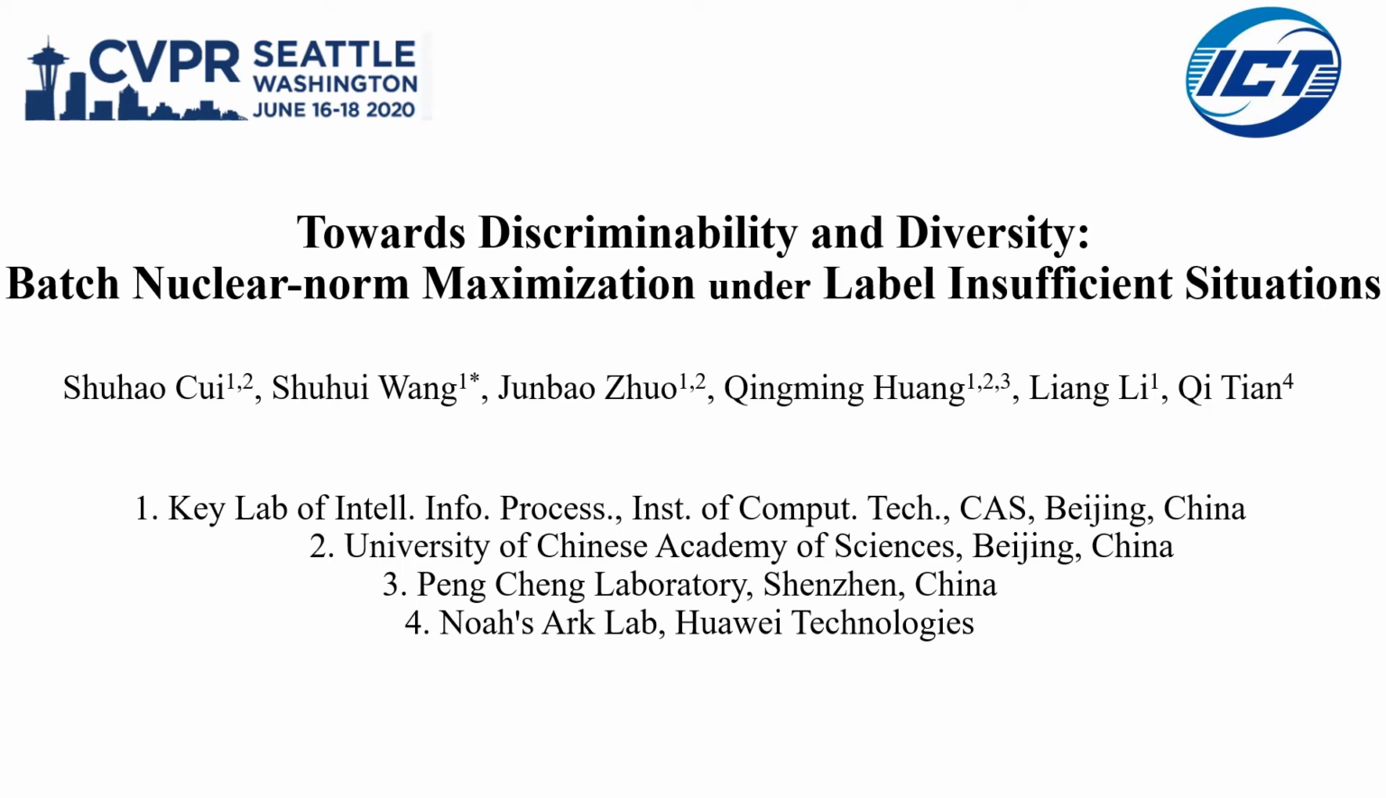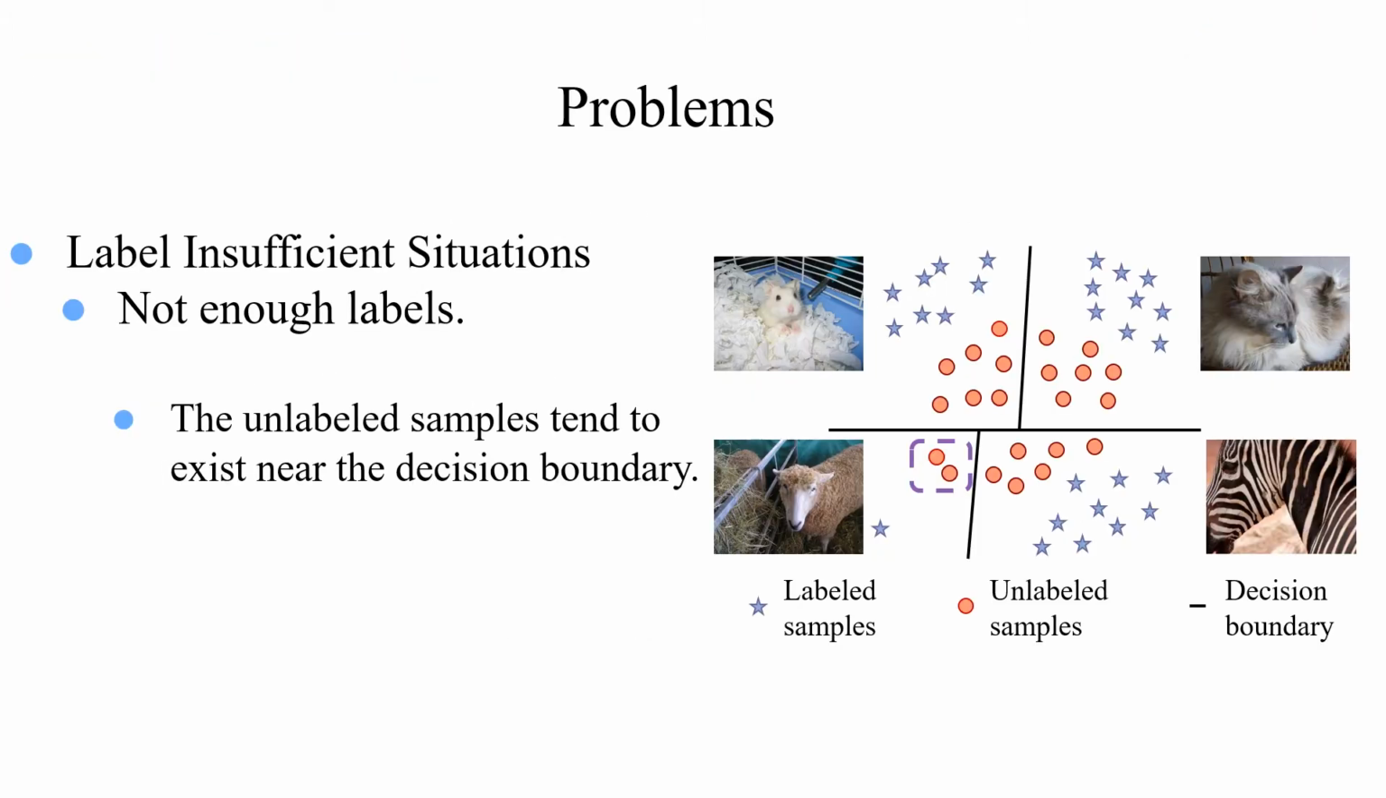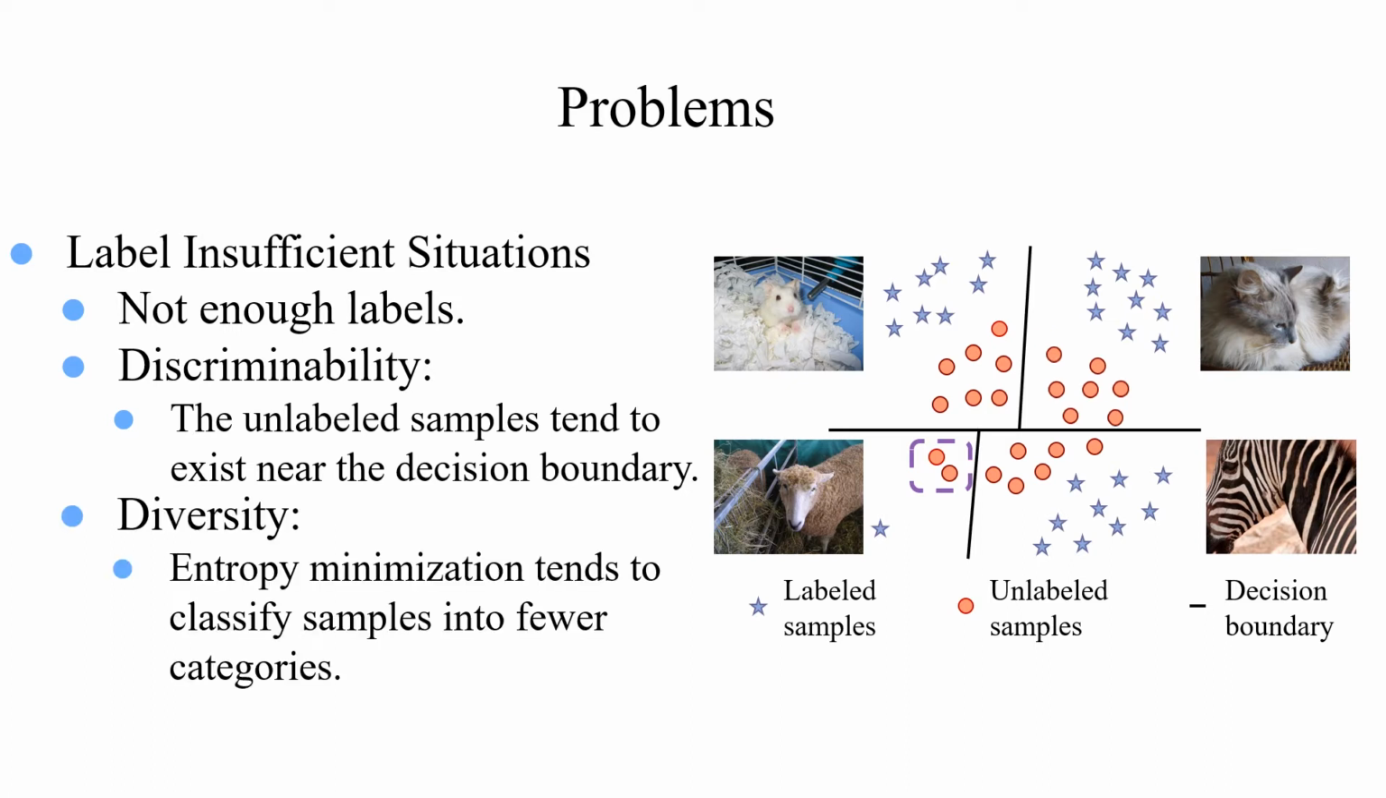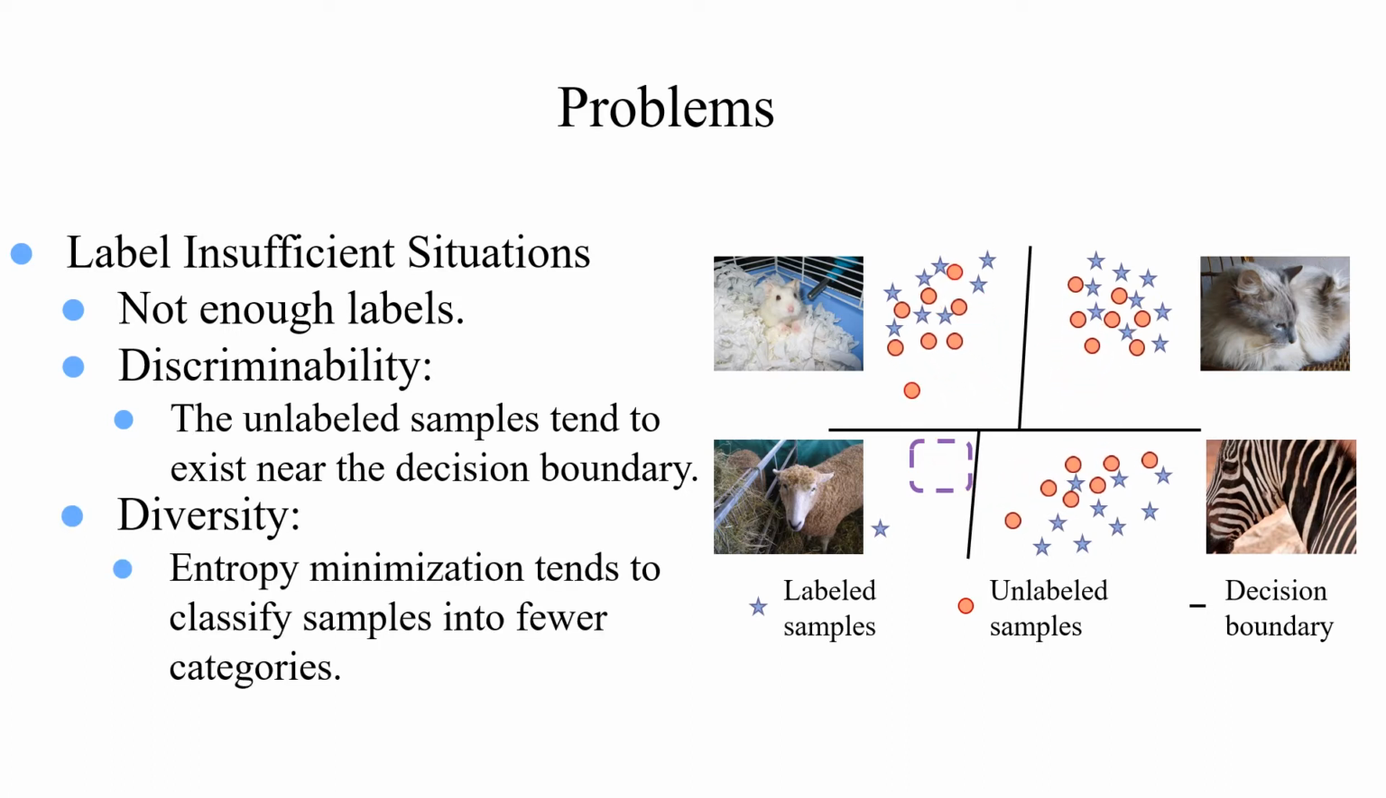I will introduce the work named Towards Discriminability and Diversity, Batch Nuclear Norm Maximization, under label insufficient situations. In label insufficient situations, there are not enough labels, resulting in many unlabeled samples near the decision boundary, which lack prediction discriminability. To improve discriminability, a popular method, entropy minimization, tends to classify samples into fewer categories, resulting in less prediction